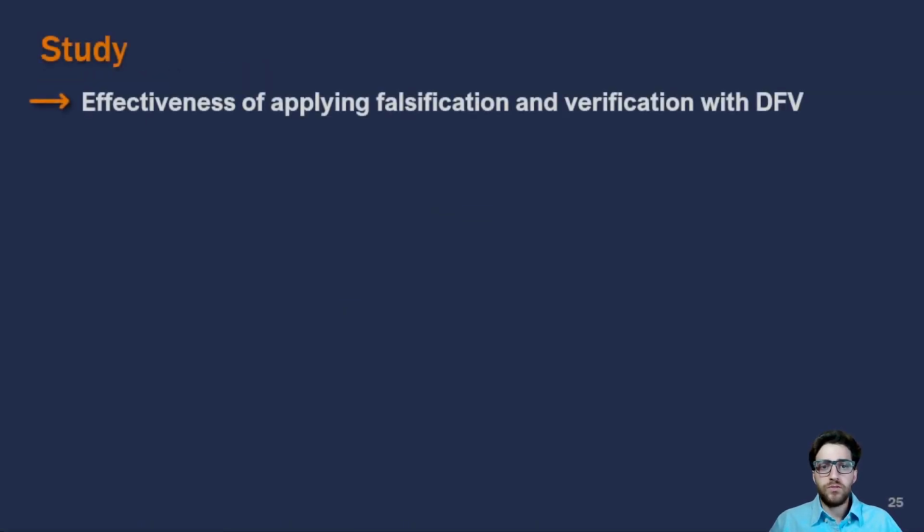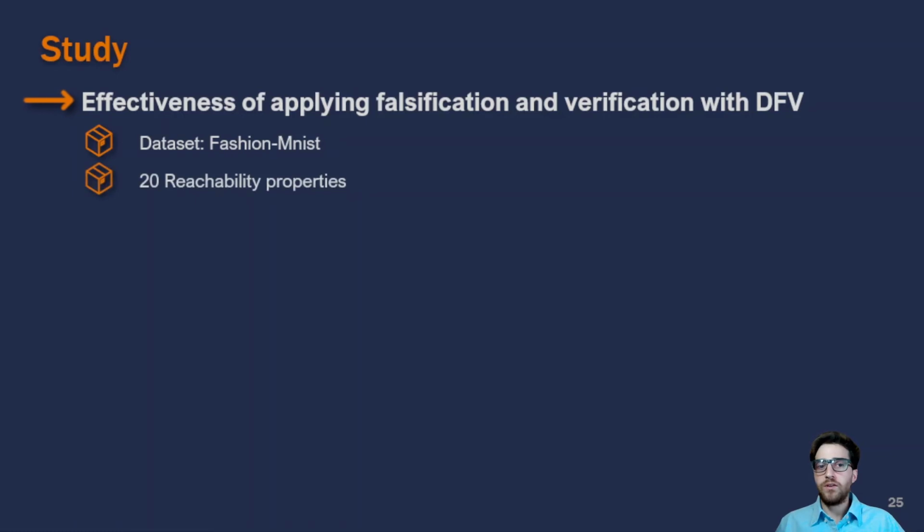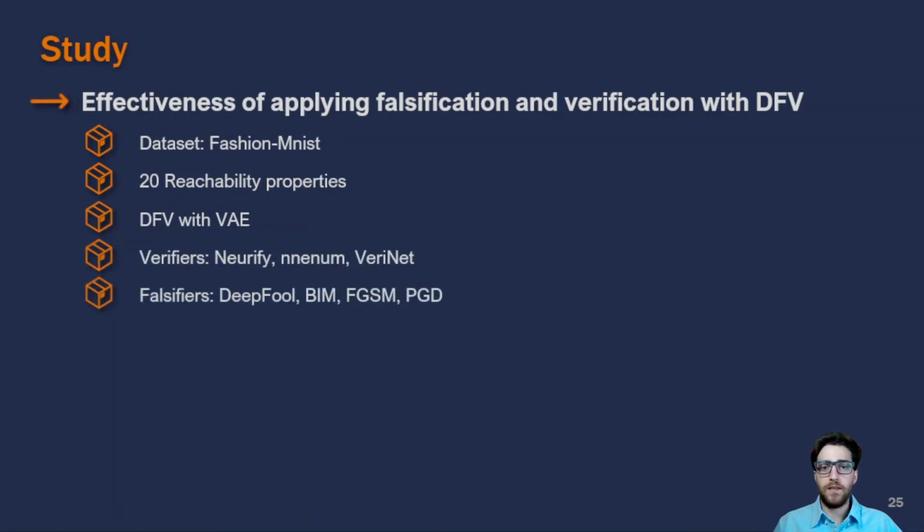Now let's move on to the study section. Here, for time constraints, I will not be able to explain everything that we did, but if you want to learn more, feel free to check all the details in our paper. The first aspect that we wanted to assess was how effective is our approach, DFB, for falsification and verification. For that, we decided to use the Fashion MNIST dataset to train a model to predict different types of clothes. We designed 20 reachability properties, we implemented DFB using a variational autoencoder, and we ran 3 verifiers and 4 falsifiers.